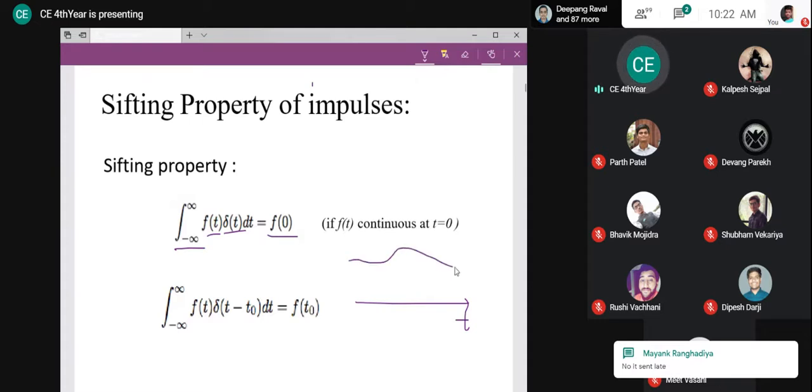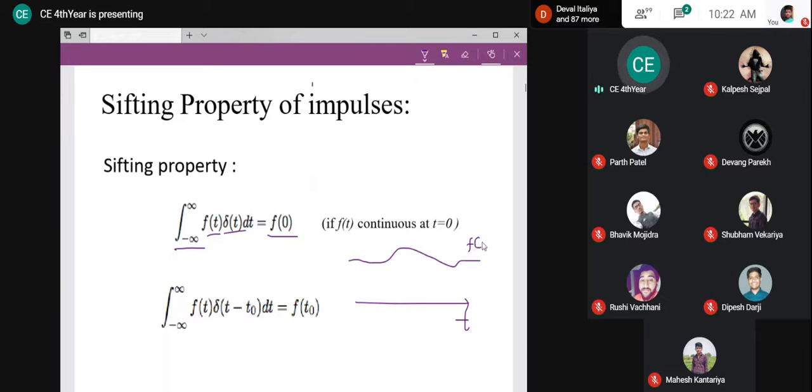Okay, so now there is a function. I'm assuming this is my function f of t. Any random function I have, it can take any value f of t, right? And it has a span, suppose from minus infinity to infinity or whatever. Now there is an impulse which exists. What is delta t? Delta t is an impulse, a sudden occurrence of intensity at the location where the argument is equal to 0.